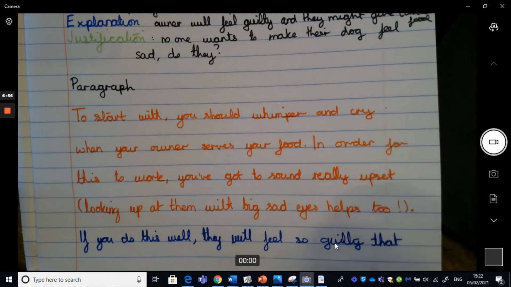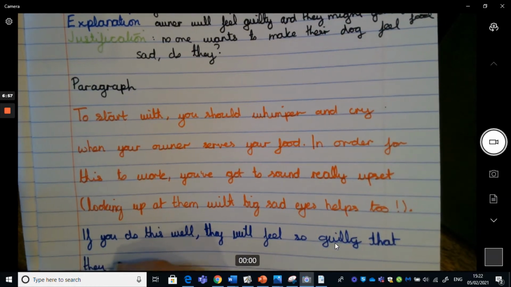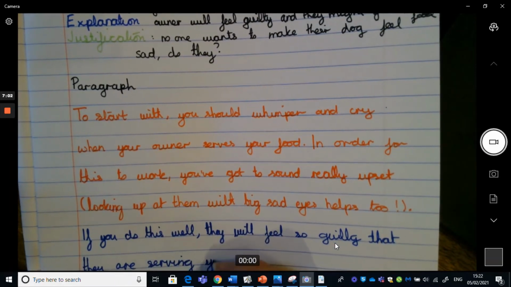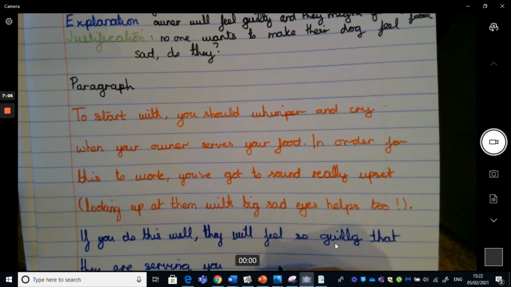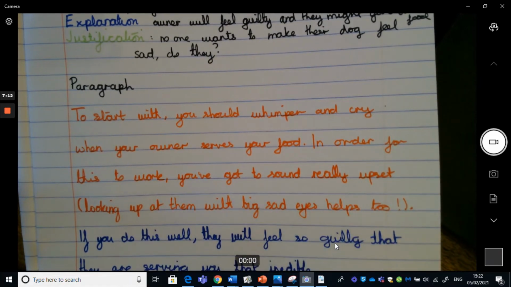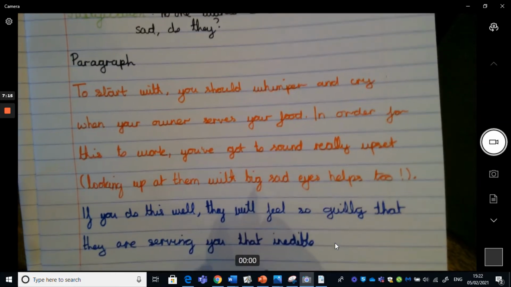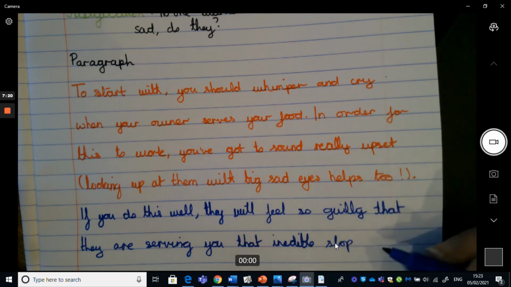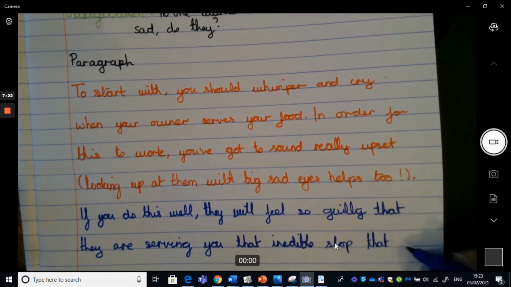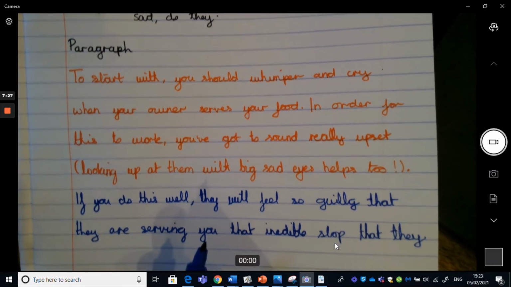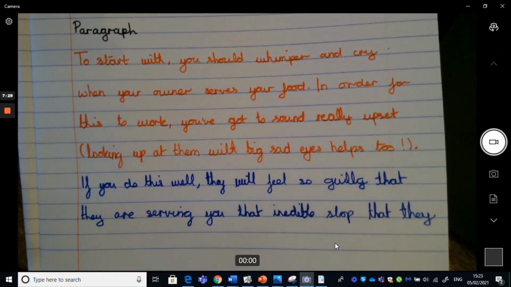They will feel so guilty that they are serving you that inedible slop. Bland or tasteless food would work well there. Inedible slop, I am going to run out of room here, so I have to go on a new page. Slop that they, and it's still okay to use they and them because I'm still referring to the owner, so that's cohesion.